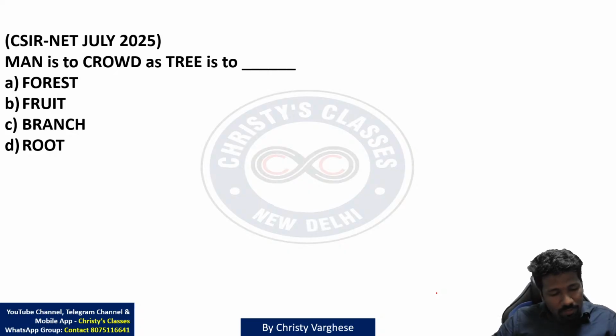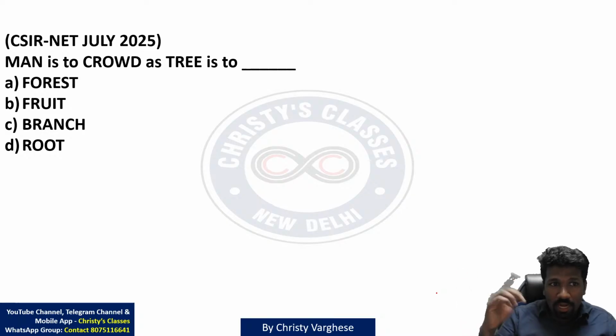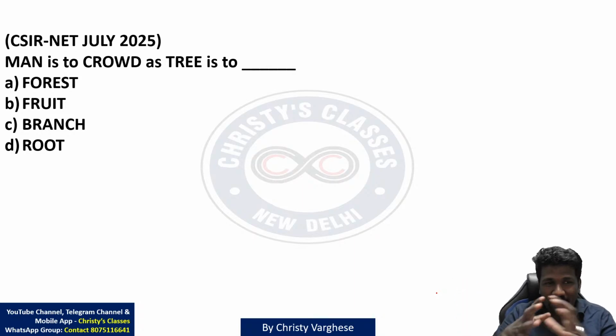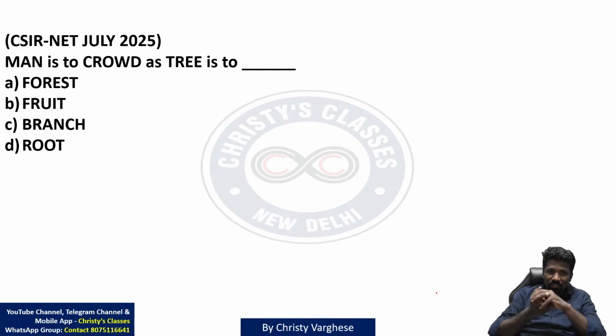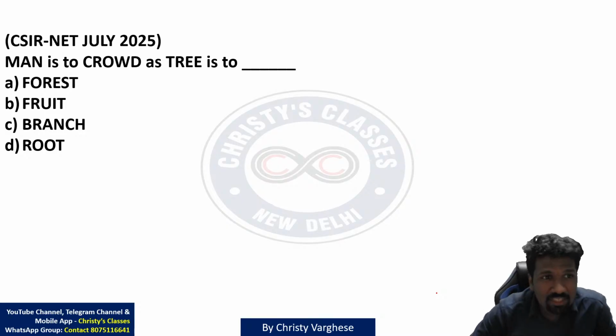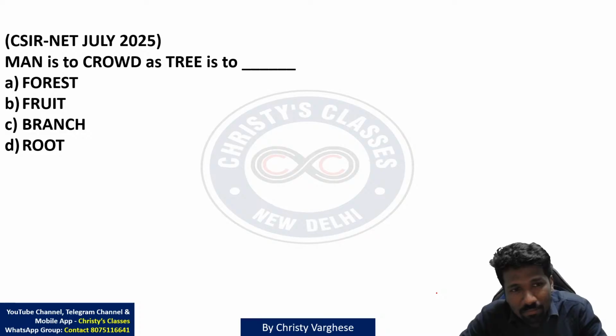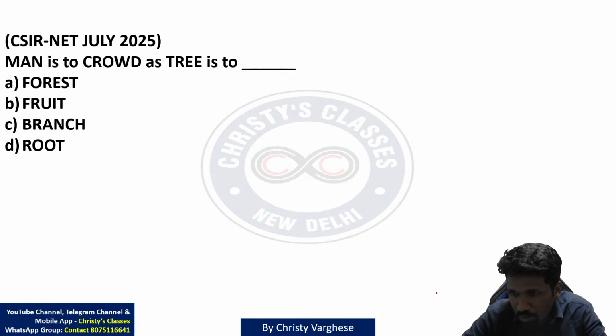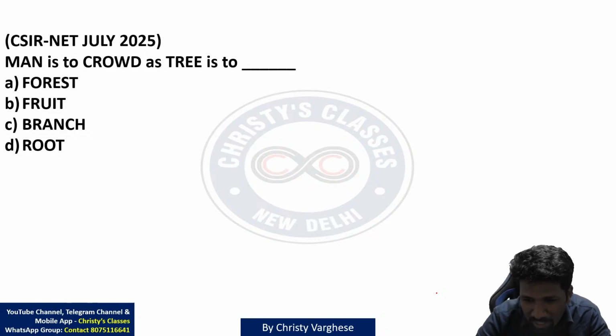Most expected questions, when I discussed also, I told that reasoning में miscellaneous questions आ सकता है, and analogy is one miscellaneous question they are asking in the last 2-3 years more. If you are checking my previous YouTube videos, analogy questions we have discussed less, because CSIR was not asking it earlier, but in the last 2-3 years they are asking this type of questions also. This type of question was common in the GATE exam, but in the CSIR-NET exam it is comparatively newly introduced. But in competitive exams, analogy is a very common type of question in general. So try this question, all of you.